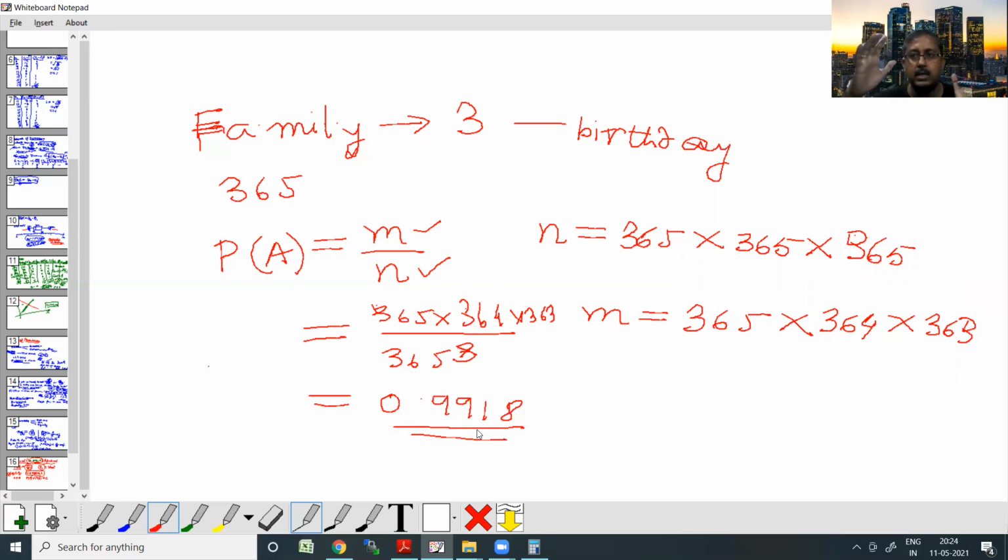So in a nutshell, whenever you are trying to calculate the values of m and n, you can use the simple counting techniques, permutations and combinations. You use those concepts to find out the values of m and n. Once you have found those values, then you can just divide m by n. That's it.